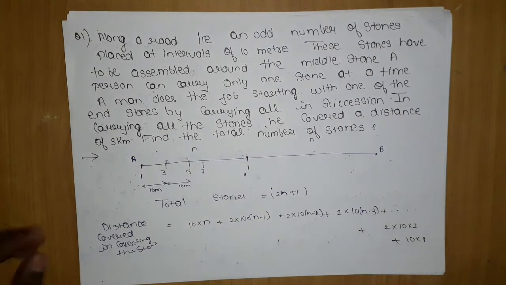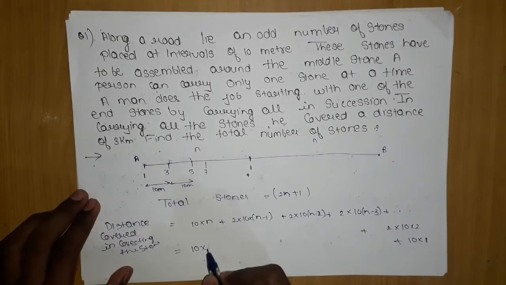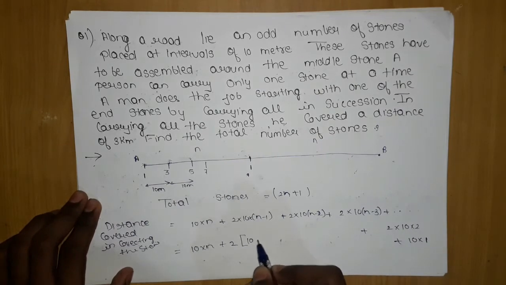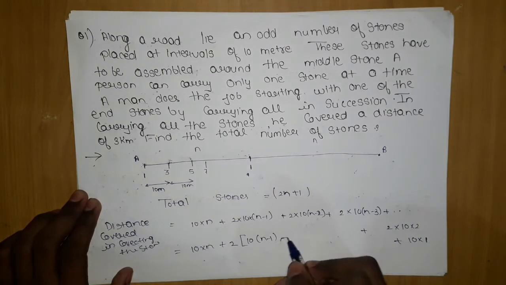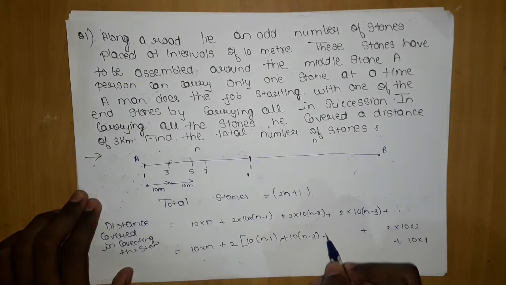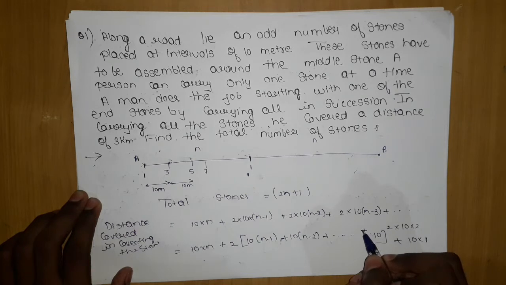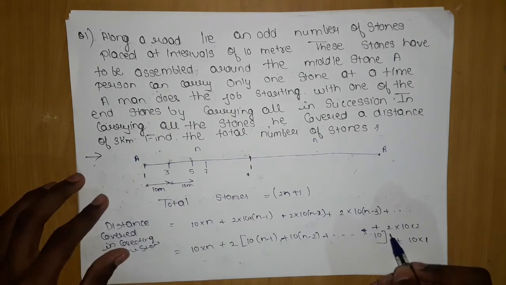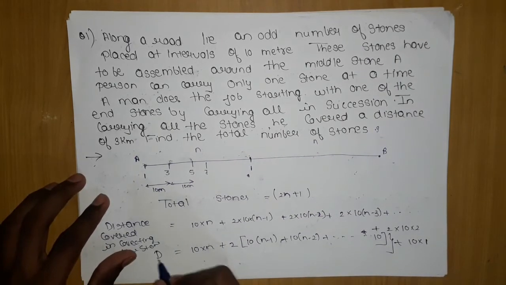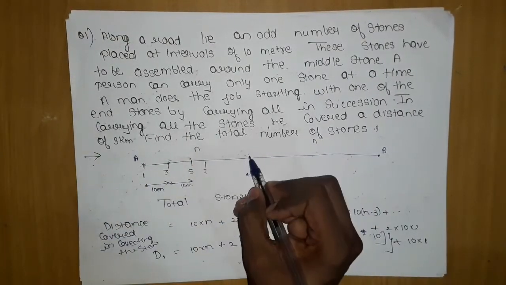Now let's move on to the next thing. Let's do a little modification. Take the 10 into n outside. Then this is 10 into n minus 1, this is 10 into n minus 2, and so on till 10. I am writing it separately: the distance d1.